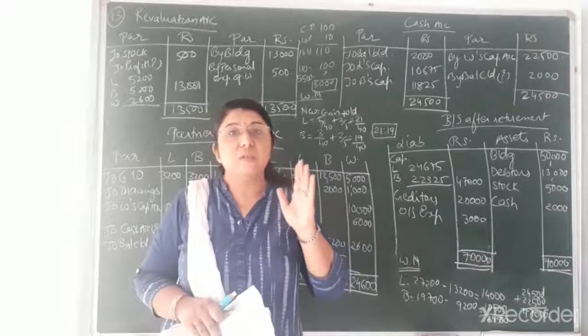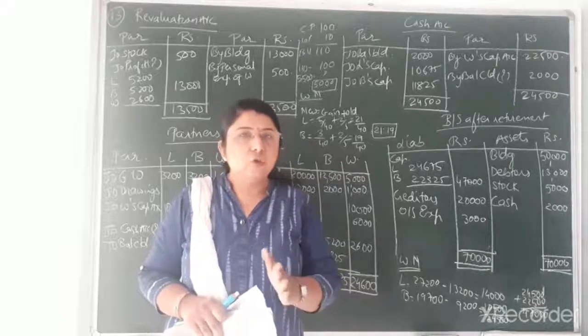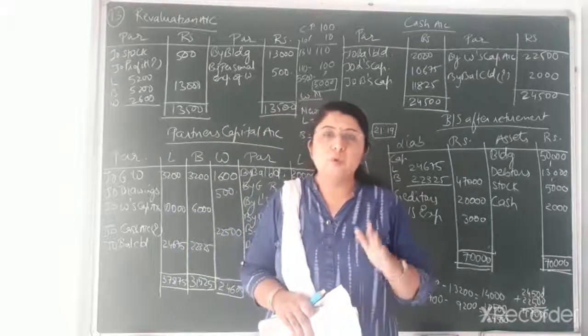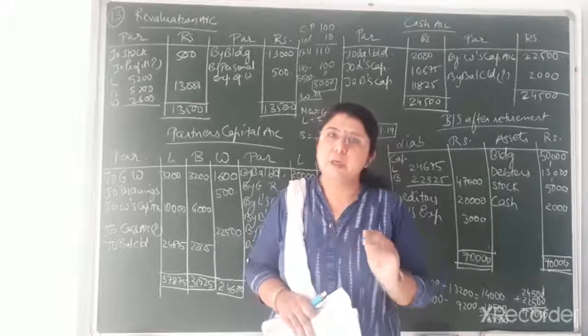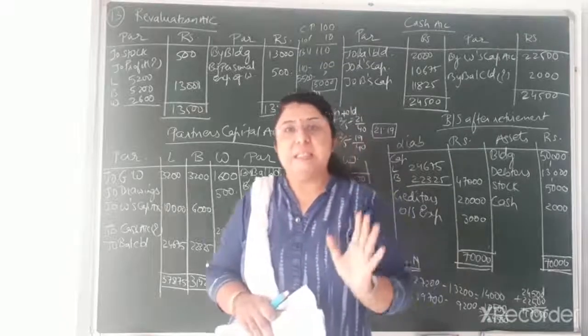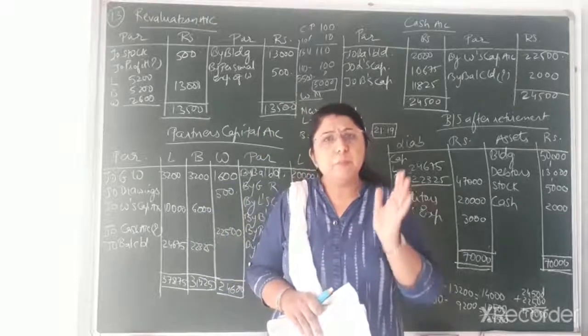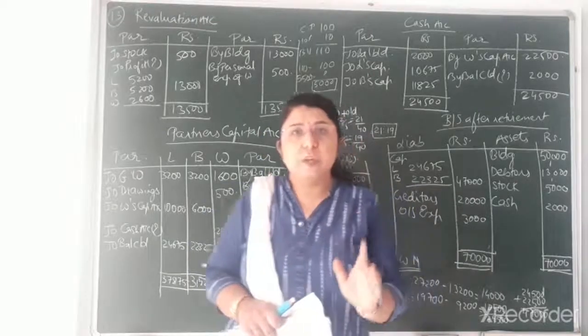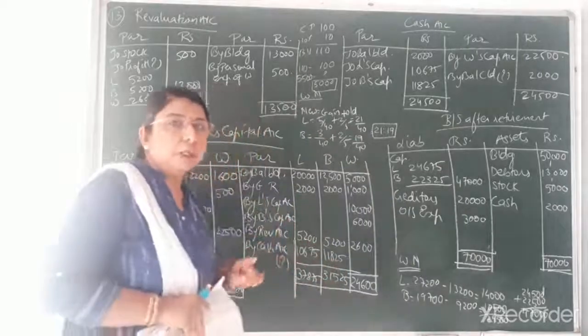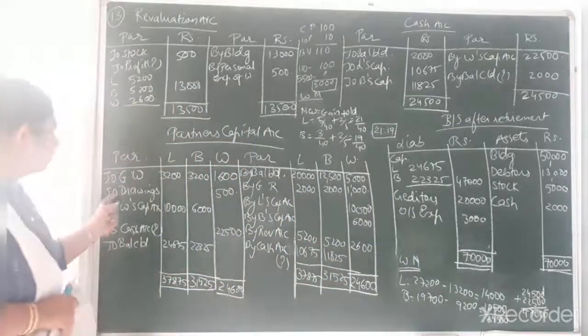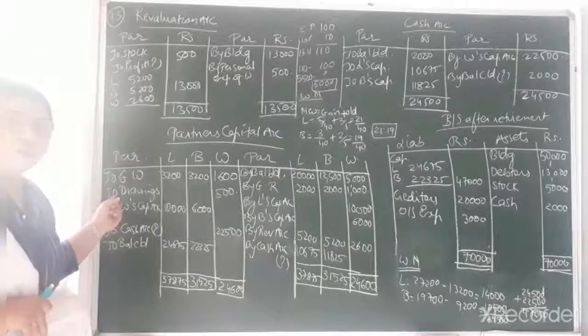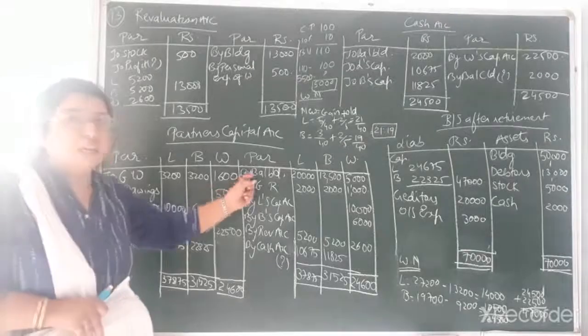It means it was considered as a loss of the firm. Actually, it was not a loss of the firm, it was the personal expense of a particular partner. So now we have to rectify this entry. What would be the rectification entry? We have to give the correct posting. Personal expense means drawings. So we have to show drawings in that particular partner's capital account. You can see the second entry that I have written. Drawings will always be debited and capital will always be credited.